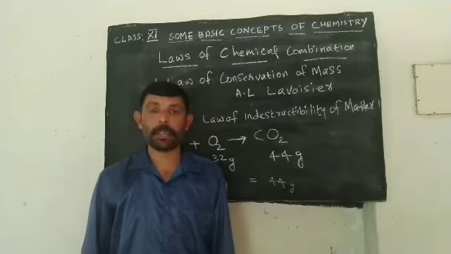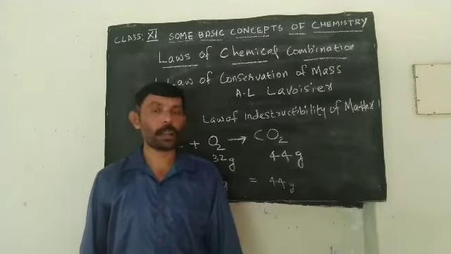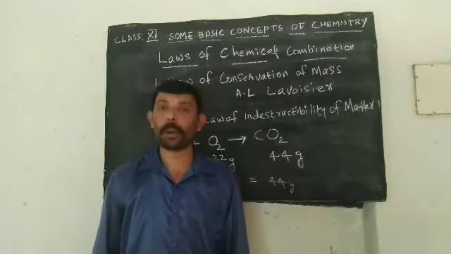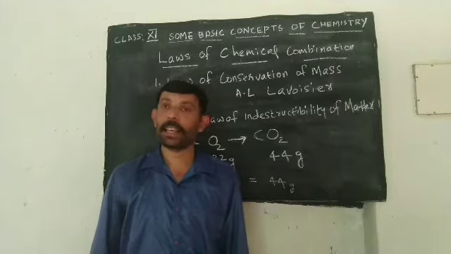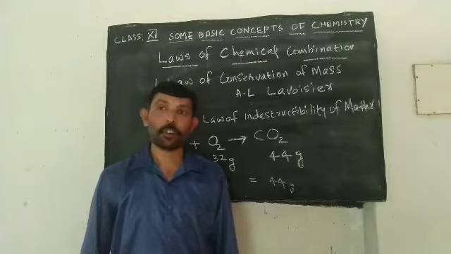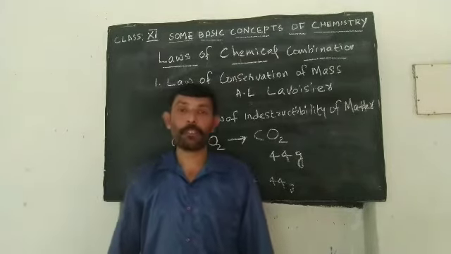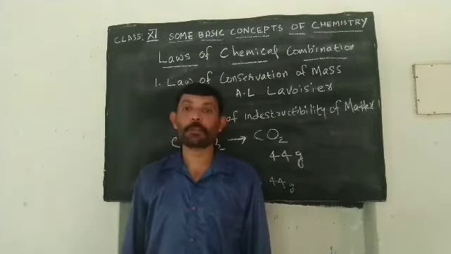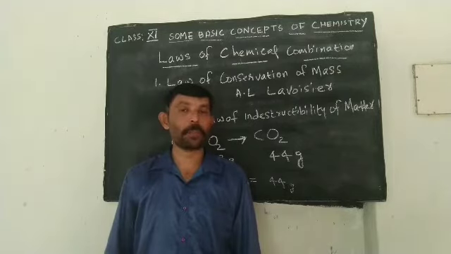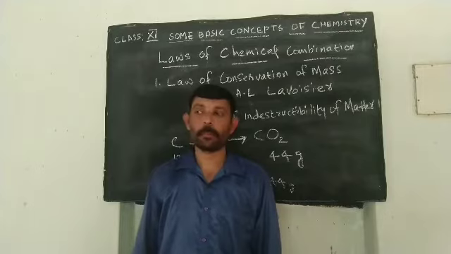We are considering the formation of carbon dioxide as the example, in which 12 grams of carbon is combining with 32 grams of oxygen to give 44 grams of carbon dioxide. Here the total mass of reactant is the same as the total mass of products.